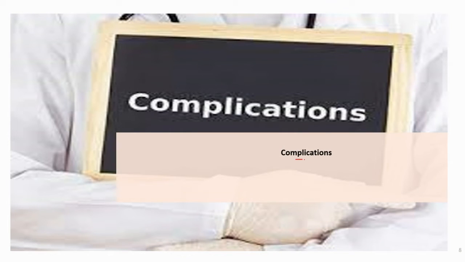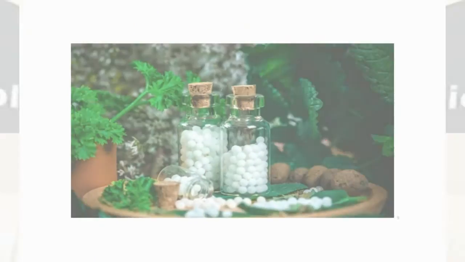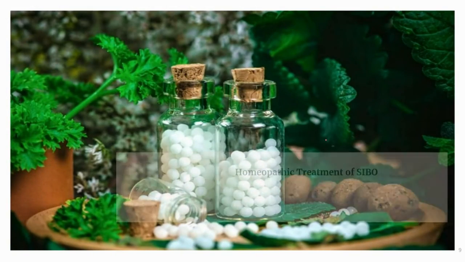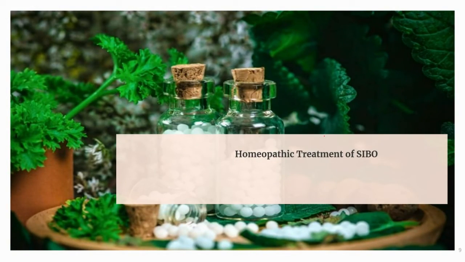Now next we'll talk about the complications. Small intestinal bacterial overgrowth can cause escalating problems, including: first, poor absorption of fats, carbohydrates, and proteins. Second, vitamin deficiency. Next complication is weakened bone, that is osteoporosis. And last is kidney diseases. So, in order to get rid of all these problems, now I would like to discuss the treatment.